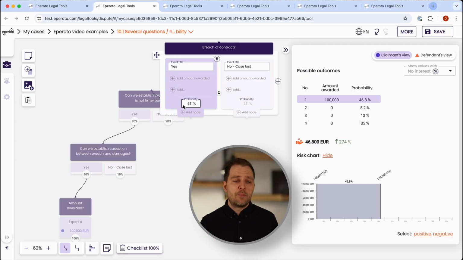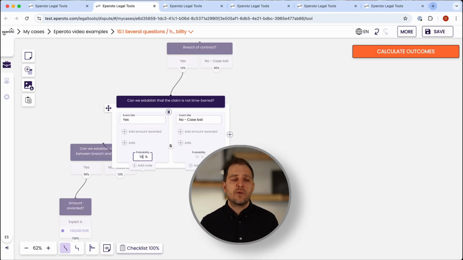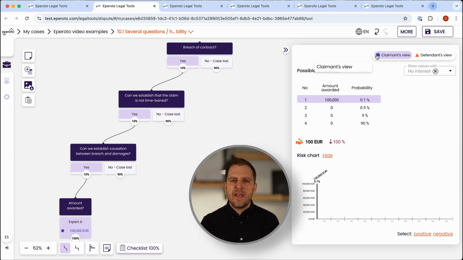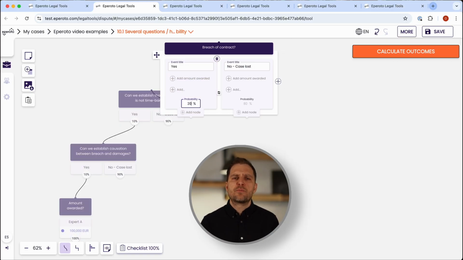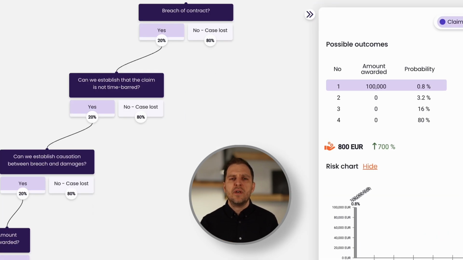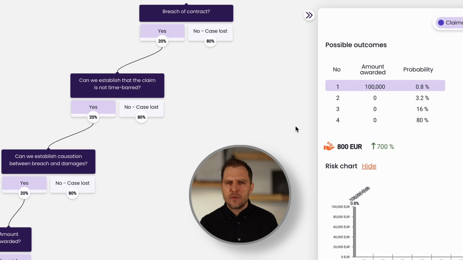Let's run through a few scenarios that show how combining percentages like this isn't always intuitive. Say that we have a 10% chance of success on each of these three questions, and the amount here is not in dispute. This gives us just a 0.1% chance to win all three of these questions. 1 in 1,000. Now let's increase each probability here by 10 percentage points. That brings the total chance up to 0.8%. That's an increase of 700%, but it's still tiny in absolute terms.